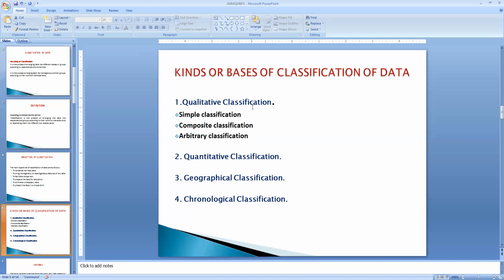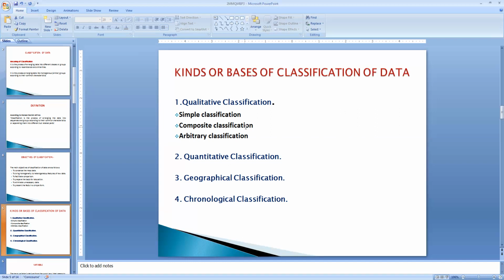For example, we can say honesty, beauty, employment, intelligence, or literacy. These cannot be measured, so they have to be expressed in qualitative form. Such classification, which we are unable to express in numbers, is called qualitative. In the case of qualitative, we come across three types of classification: one is simple classification, another is composite, and the third is arbitrary classification.